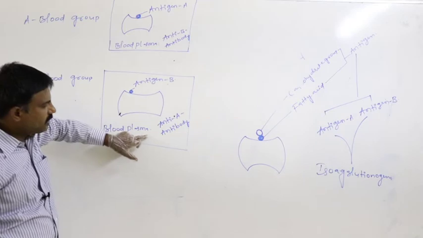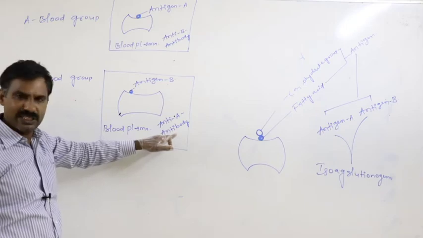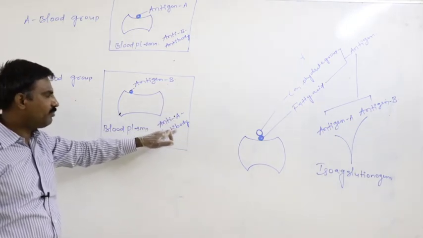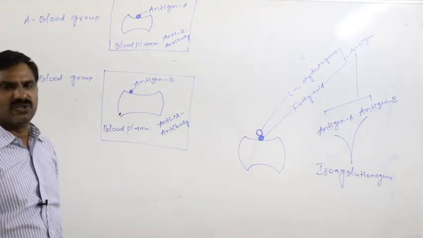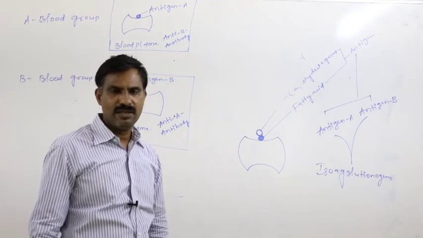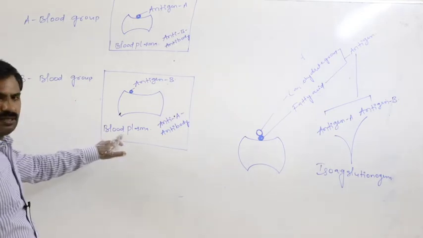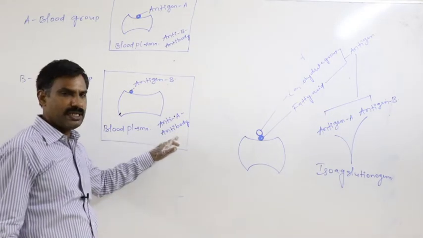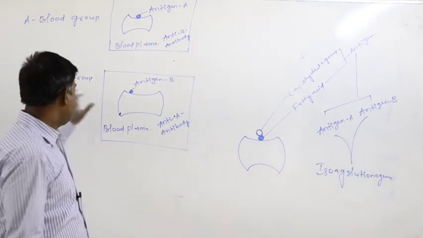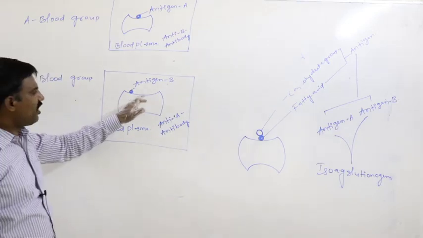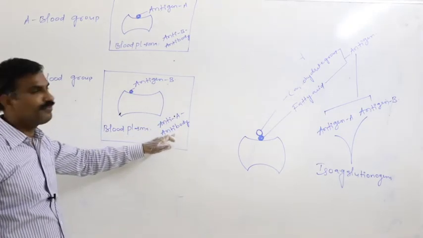Because in this kind of person's plasma, if anti-B antibody is present against antigen B, the anti-B antibody will definitely react with antigen B immediately, then the RBC is destroyed and the person dies. So in a B blood grouped person, anti-B antibody is not present in the blood plasma; anti-A antibody is present. Means in a B blood grouped person, antigen B is present on the surface of the RBC membrane, and anti-A antibody is present in the blood plasma.